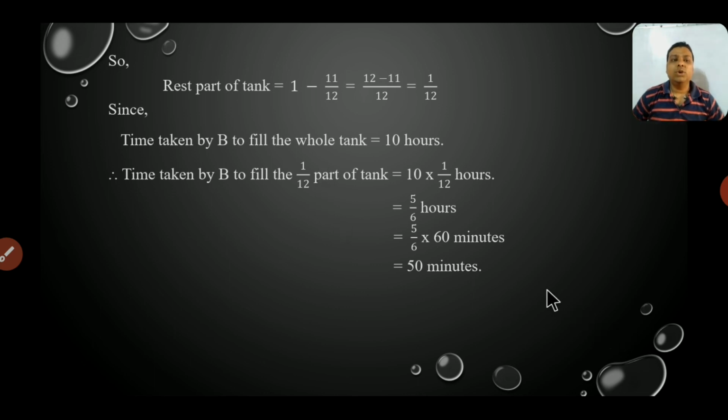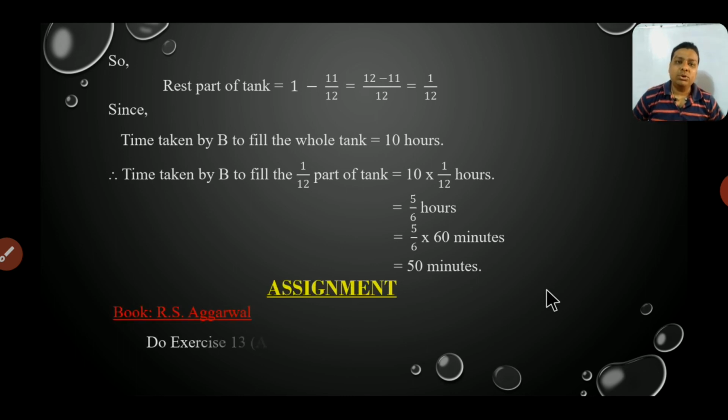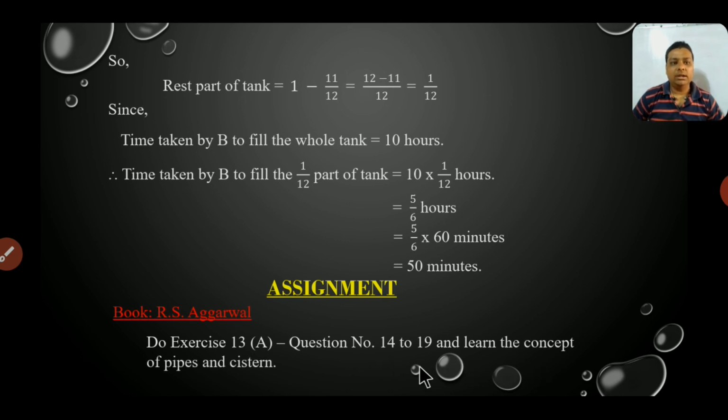Okay students. So I hope that you all have understood. Now you have to do some assignment work here at your home. In our survival book, you have to solve exercise 13A, question number 14 to 19 and learn the concepts of pipe and cistern. Thank you dear.